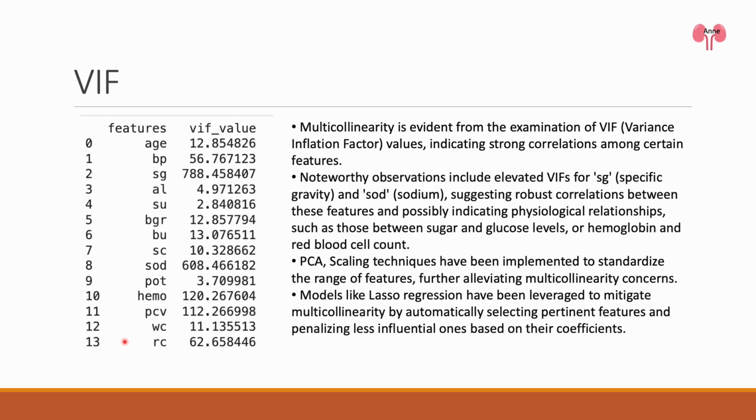When we checked the VIF values, it was pretty clear that there was some multicollinearity going on. Some of the features have pretty high VIFs, which means they are strongly correlated with each other. We noticed that SG and SOD were standing out, suggesting high correlations between these features and possibly indicating physiological relationships, such as those between sugar and glucose level or hemoglobin and red blood cell count.